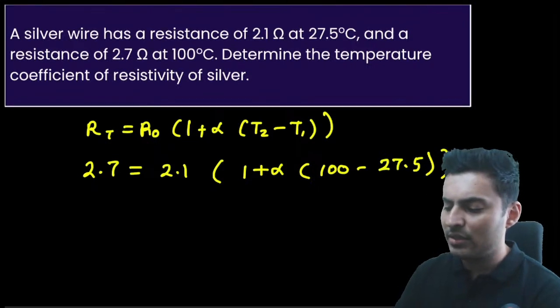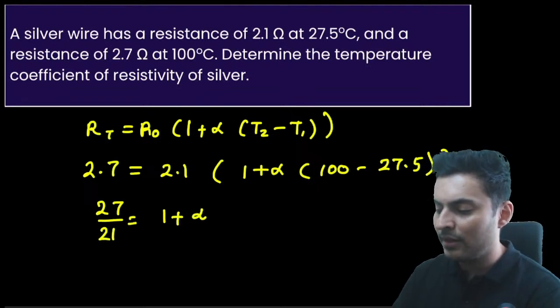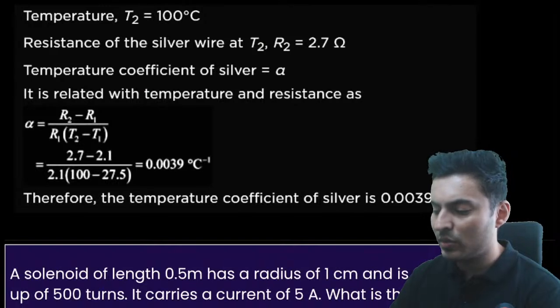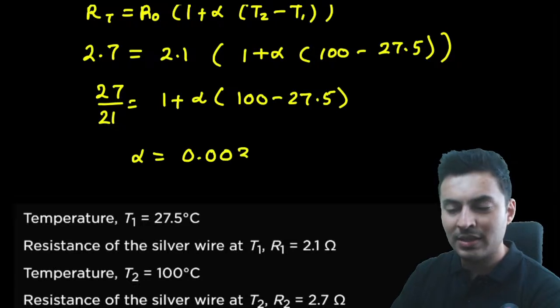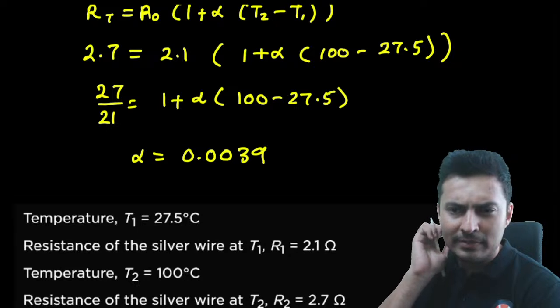So 2.7 by 2.1 will be 1 plus alpha into 100 minus 27.5. Solving this, you will get the value of alpha. The value of alpha comes out to be 0.0039. Got it?